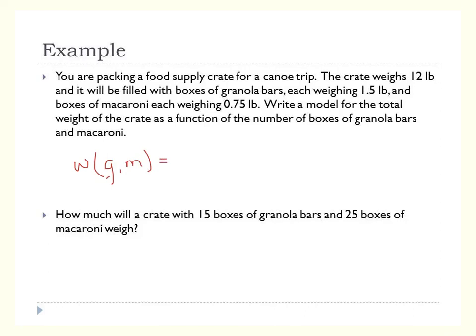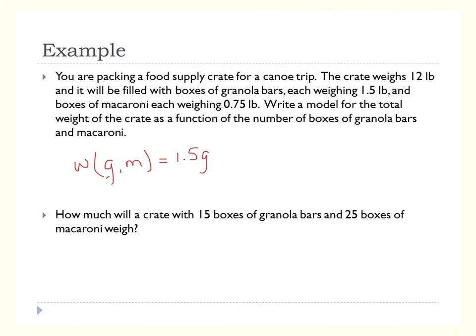So to figure out the weight, it's going to be how much the granola bars weigh, which is 1.5 g. Okay, so if I take one granola bar, it's going to weigh 1.5 pounds. This is hopefully a box of granola bars, by the way.